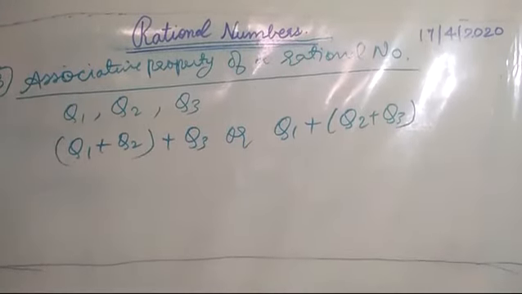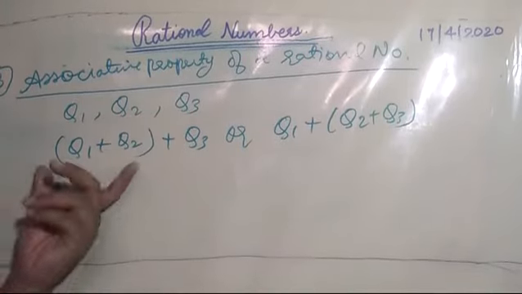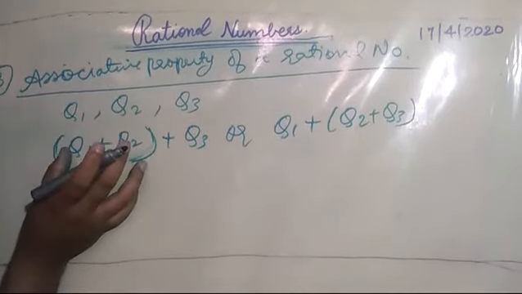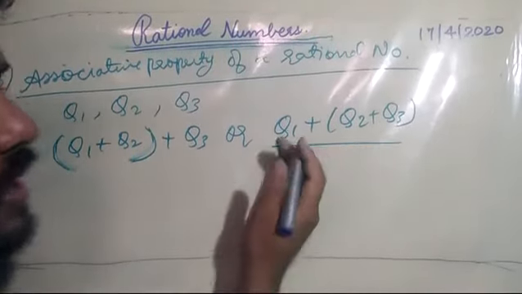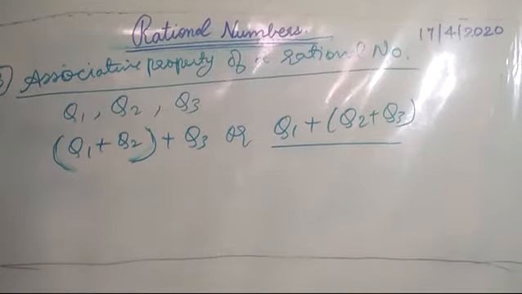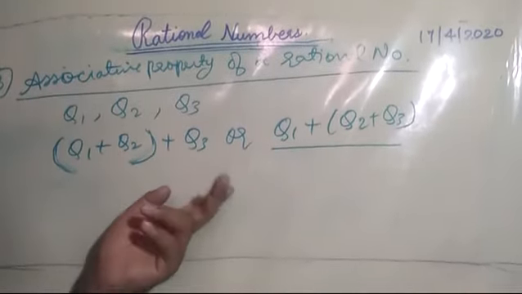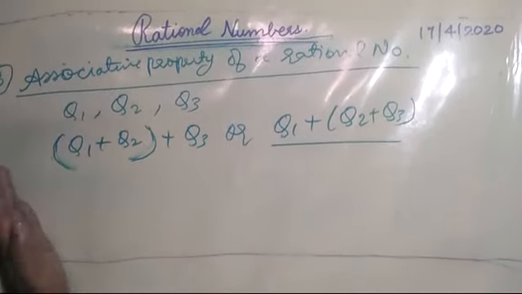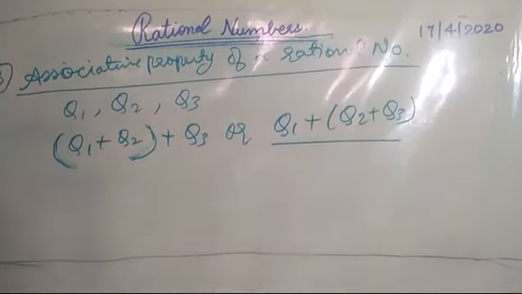Now how I have associated the numbers, how I have made the grouping, how I have assigned them to their friends. Like if I consider they are in one friend circle, q1 and q2 are together, q3 is left aside. Now here q1 is left aside, q2 and q3 have become friends. Like in our normal day-to-day life, we have three or more friends. Sometimes we are not happy with one of our friends for some reason, so we keep him aside and go with the other friends, like q1 and q2 together. Here q1 is left aside, and q2 and q3 go with one another.